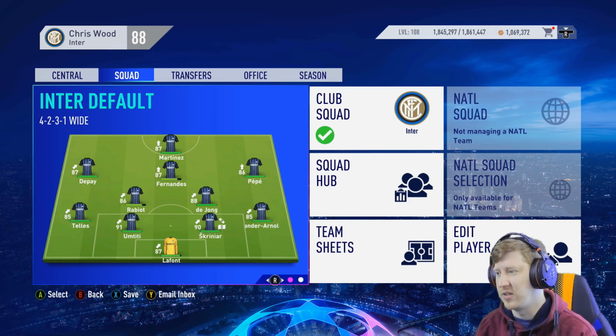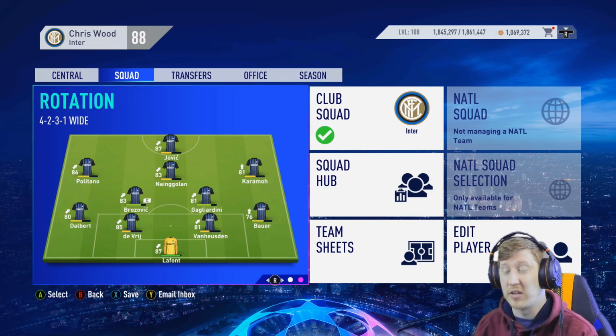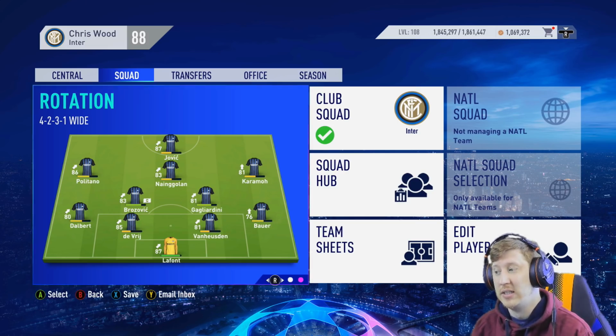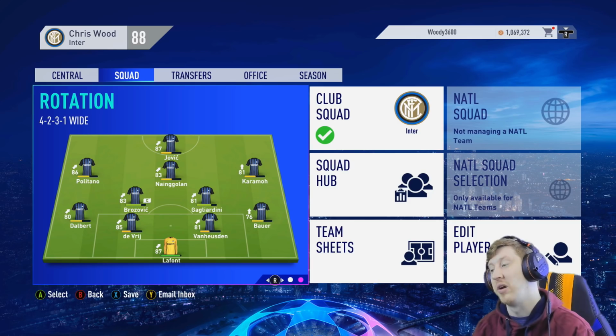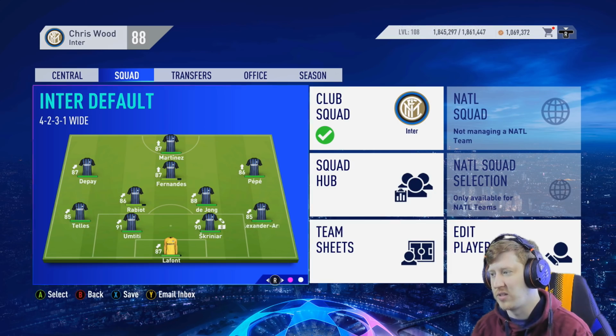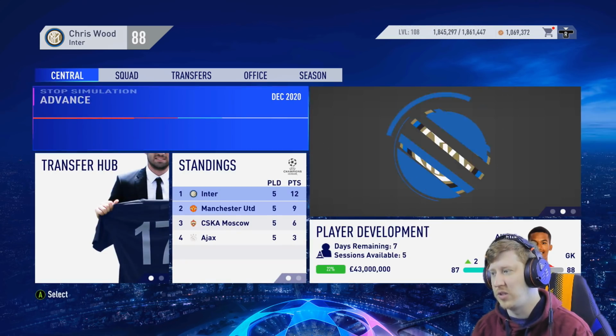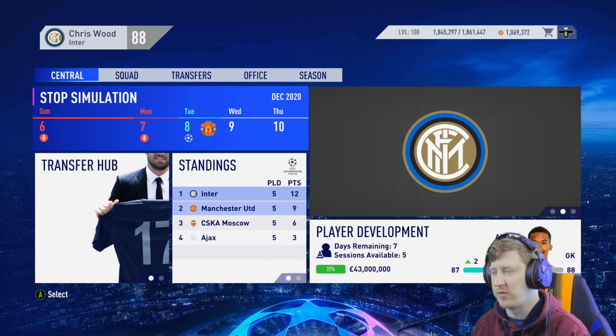I just sold Vecino, didn't I, to make room for Frenkie de Jong, and then we bought in Umtiti. So I could maybe sign another central midfielder if I sold Gagliardini, or I could sell Caramo and buy another winger. I could not sell Caramo and buy another winger. I could buy another right back. I could maybe improve at centre back, although Van Oysten's a player we've been training continually throughout the entirety of the save. So it's really up to you guys as to what happens in the January transfer window.